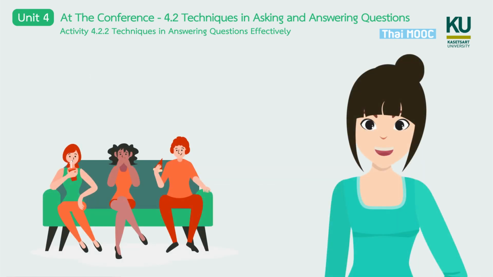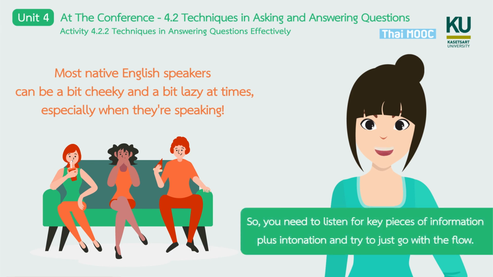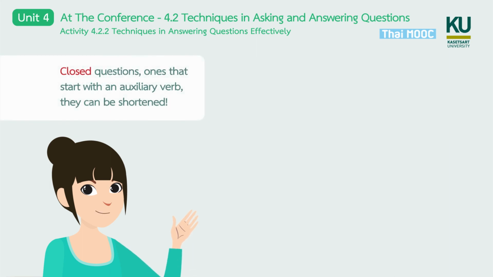In real conversation, things get loose, fast, and sometimes grammatically incorrect. Most native English speakers can be a bit cheeky and a bit lazy at times, especially when they are speaking. So you need to listen for key pieces of information plus intonation and try to just go with the flow. One very common example of this is with closed questions. Ones that start with an auxiliary verb, they can be shortened.